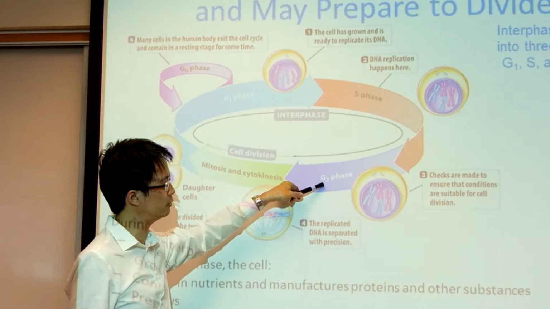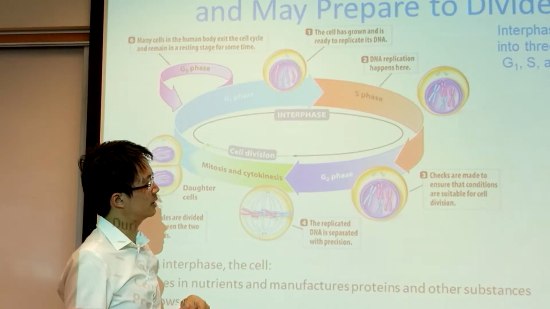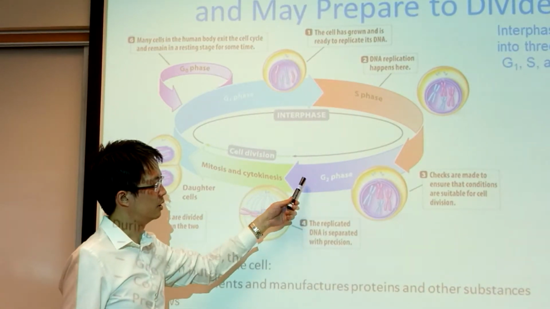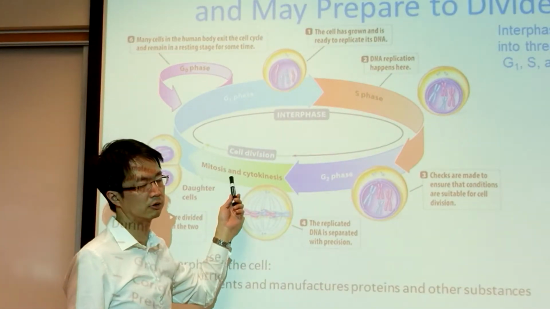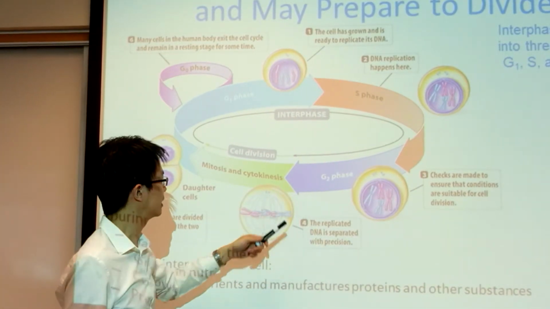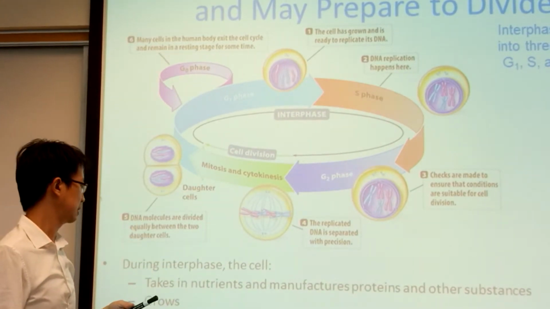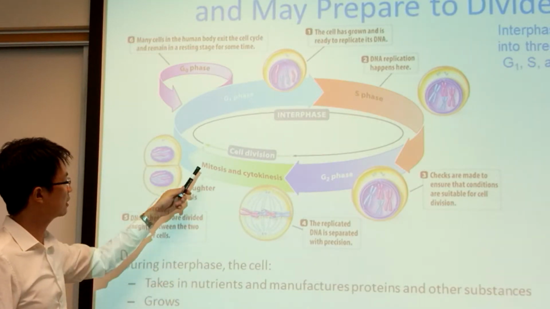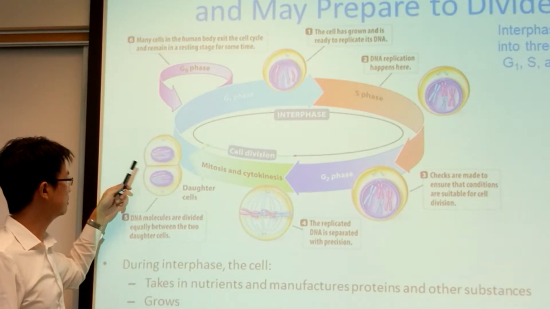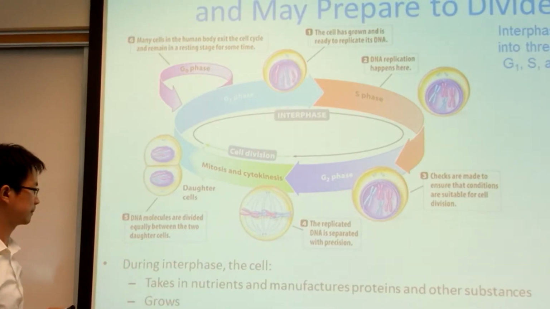And then in G2 phase, it's like the second growth phase. And then here, you have a checkpoint to make sure that before the cell goes into mitosis, everything is correct. If everything is correct, then the cell goes into mitosis. And then at the end of mitosis, it goes back to the G1 phase.